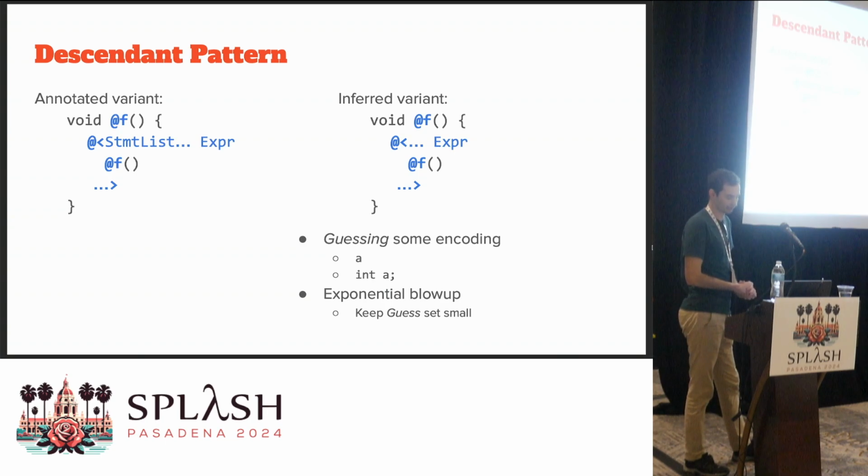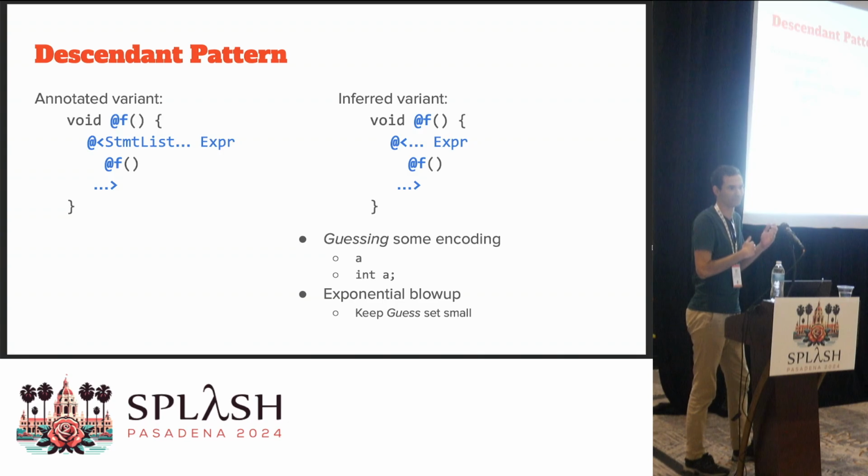Again, a problem with guessing it in this way is that we get an exponential blow-up if we have many descendant patterns, but in practice we have not encountered examples where we need more than a few descendant patterns in one single pattern. And there are also ways to mitigate it, so we can keep this guess set very small.